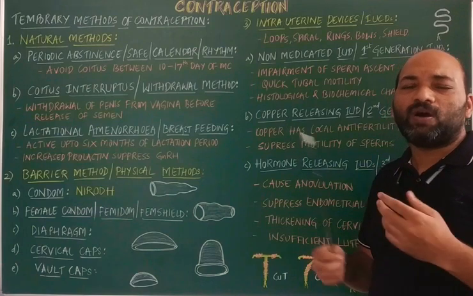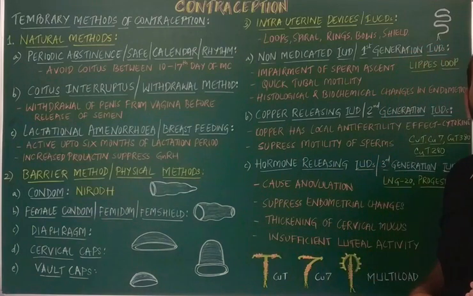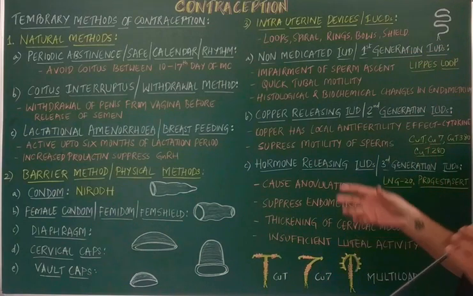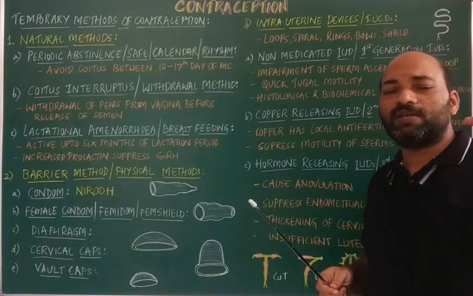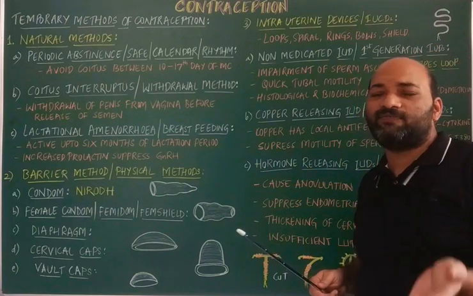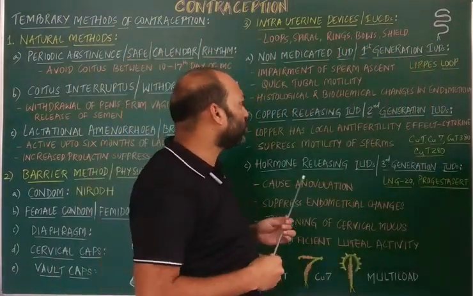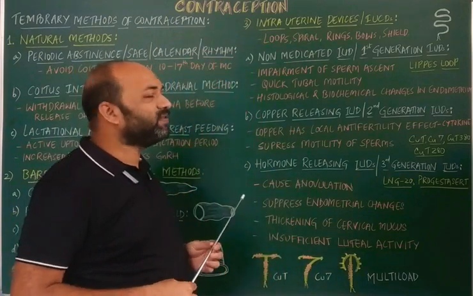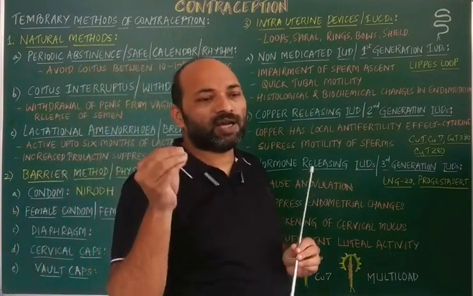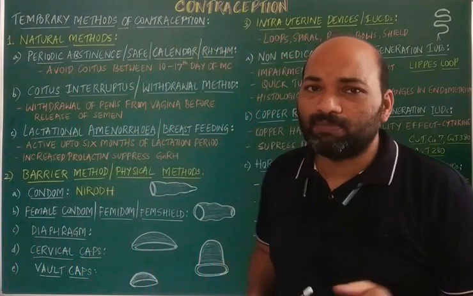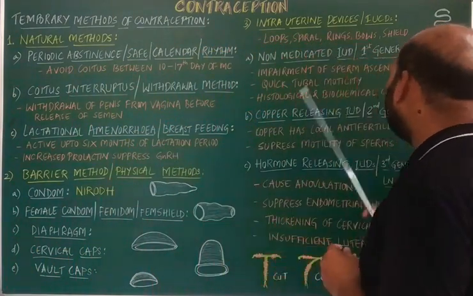It may cause irritation in the uterine region, or sometimes, without the knowledge of the user, if the IUDs are not exactly fitted, they may come out. And chances of infection are more if they are not removed after the completion of their lifespan.